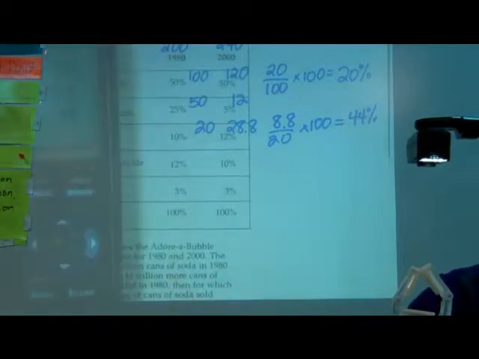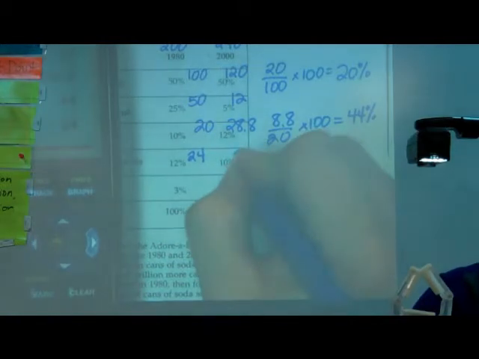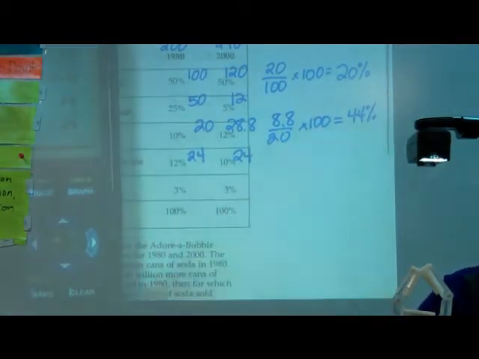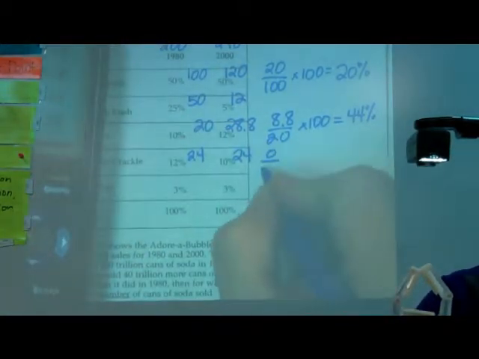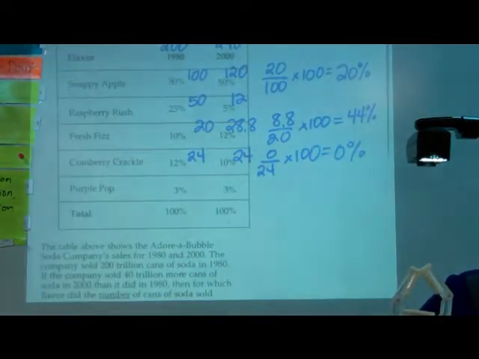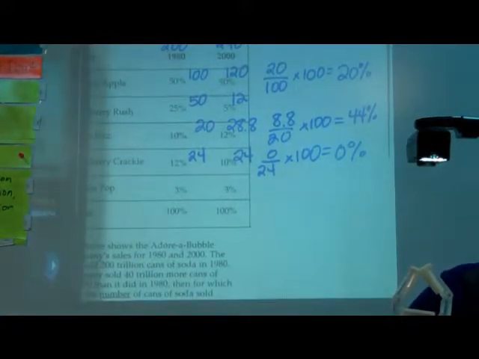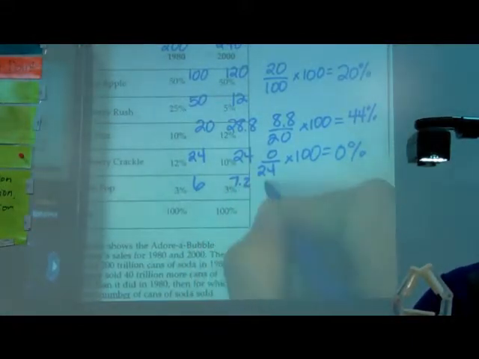Cranberry Crackle, 12% of 200 is 24 trillion. And 10% of 240 trillion is 24 trillion. So this was no percent increase. It increased 0%. So it's not Cranberry Crackle. And then Purple Pop, 3% of 200 is 6, and 3% of 240 is 7.2.